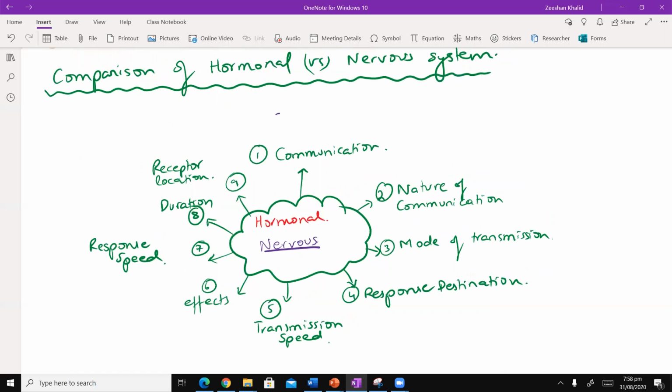So the first thing that we need to remember with regards to communication is that as far as the nervous communication is concerned, it is in the form of action potential. Action potential का word आपके लिए नया है. अगर simply मैं इसको slash कर दूं with just a nerve impulse, then that does make sense, okay? So communication is in the form of nerve impulse. And then coming to point number 2, the nature of communication is both electrical and chemical.